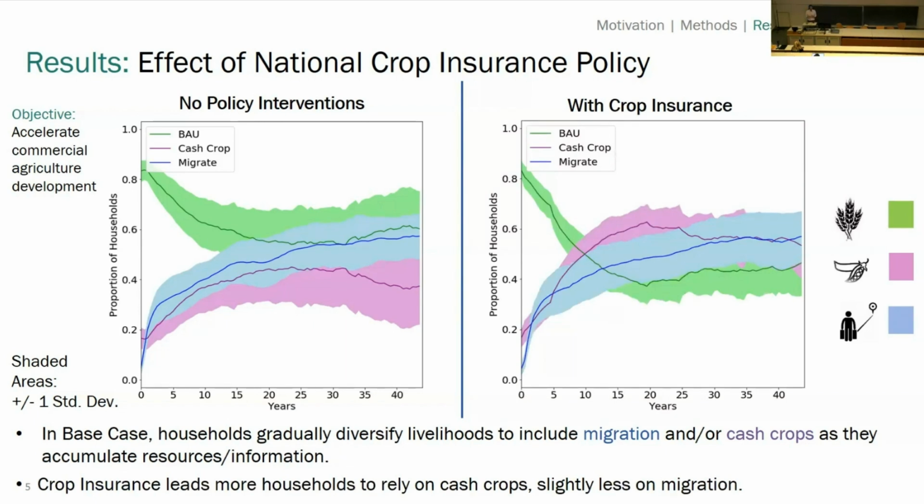So when we account for the effect of crop insurance, the national crop insurance program, which is a key objective from the national agricultural ministry that wants to accelerate the commercialization of agriculture. One of the things they're experimenting with is index-based crop insurance. When we account for this in the model, we see a pretty stark effect of more households pursuing cash crops and slightly fewer engaging in migration, because now those cash crops are enough for many households to meet their income goals.